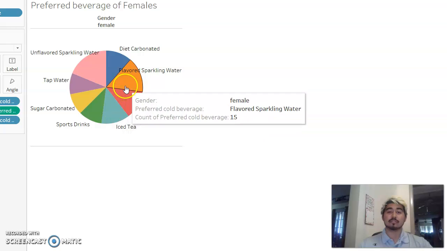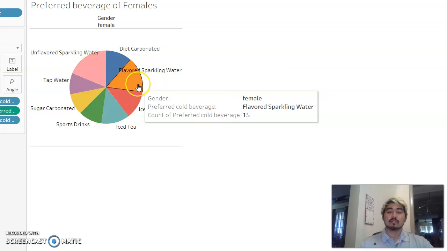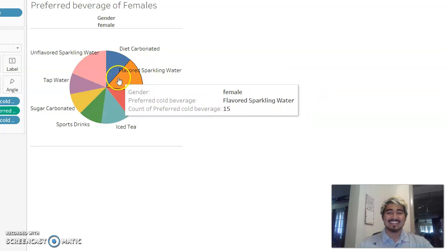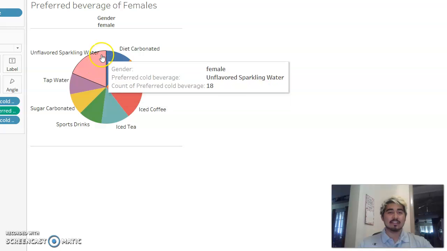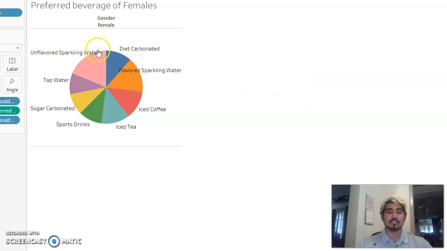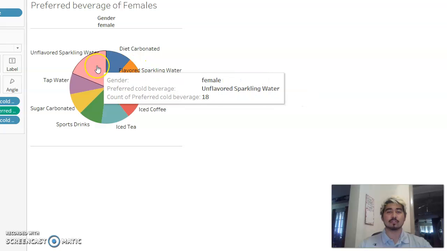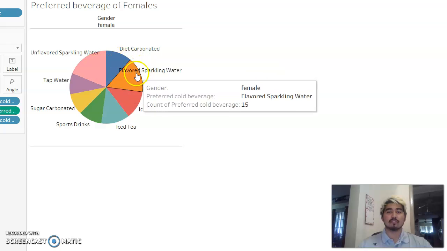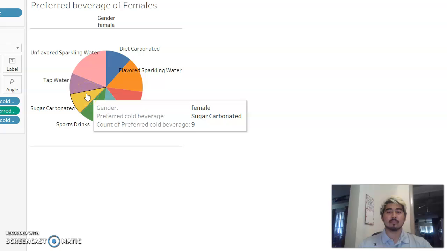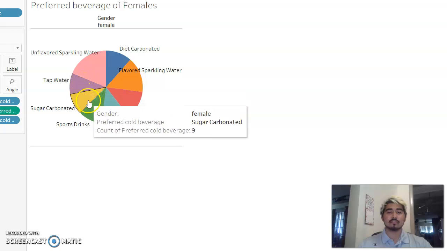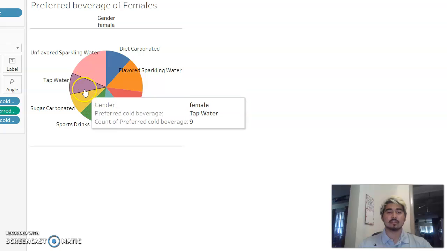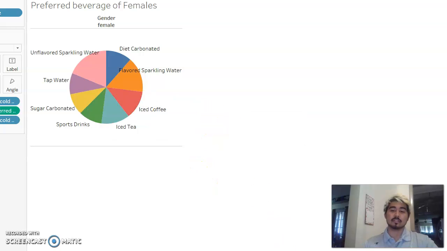Oh, it's a bit of a tie. They didn't line up perfectly to show first, second, and third, but if you look through them, you can see which ones are the most favored and which ones are least favored. I'm going to say that these 2 are the least favorites, for females at least, because they're both 9s.